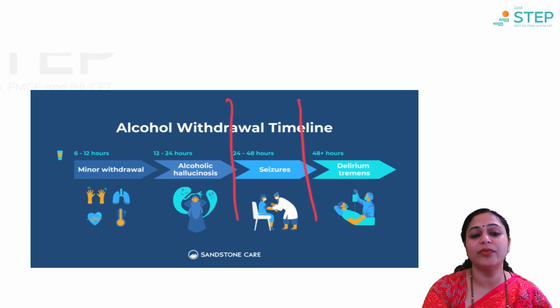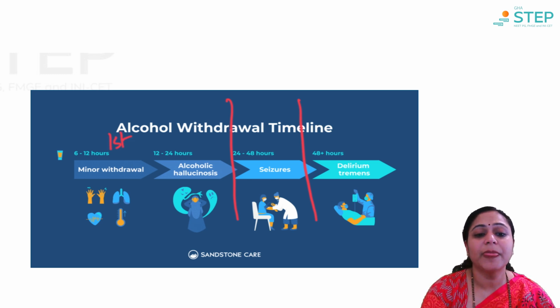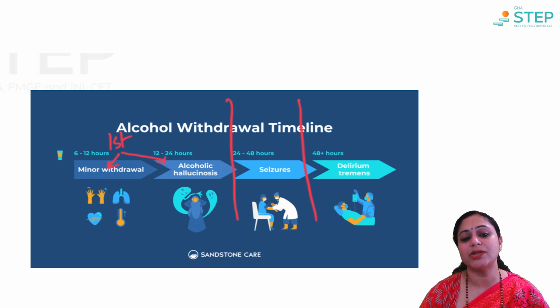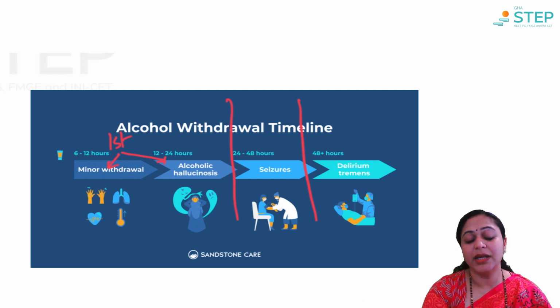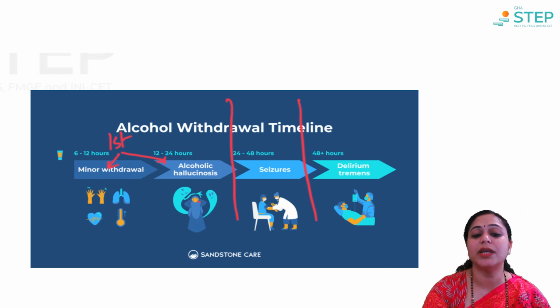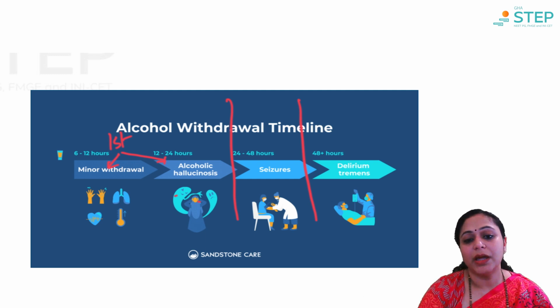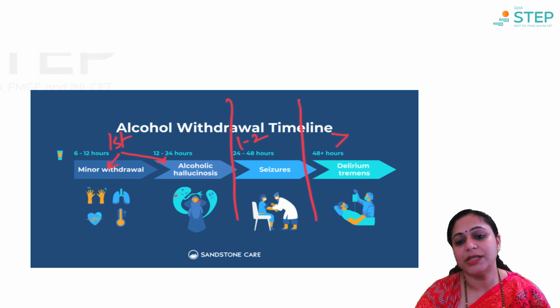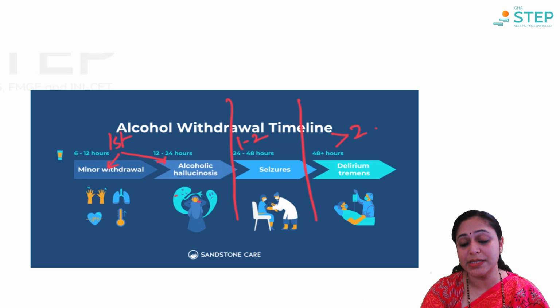So, if you look at this image, you can divide it into three. There is a lot of changes happening here. If you divide the first day into two halves, in the first 6 to 12 hours, or the first half of the day after stopping alcohol, you might see tremors, increased heart rate, increased temperature. In the second half of the same day, you might see visual and auditory hallucination. And after the first day, before the second day, seizures are seen. And after the second day, delirium tremens is seen.